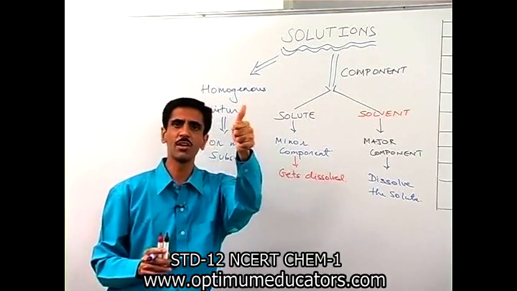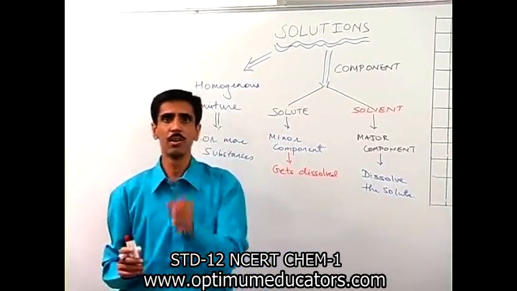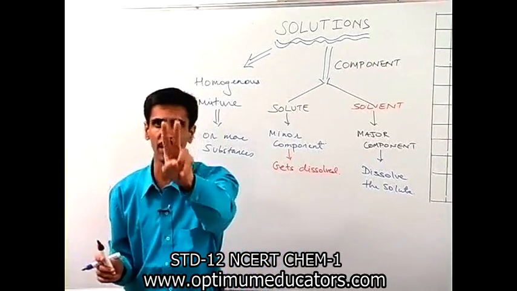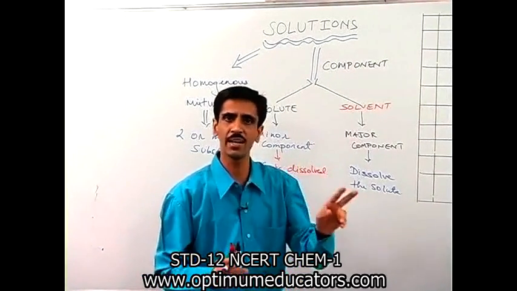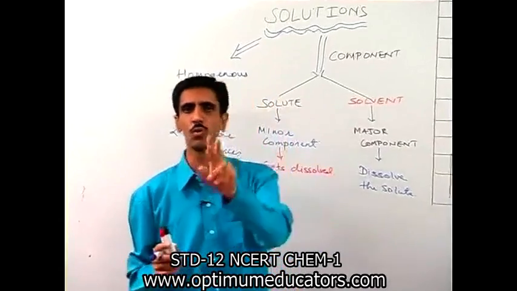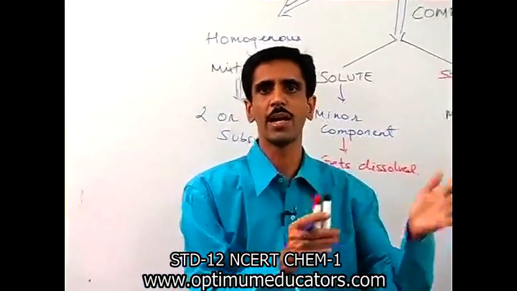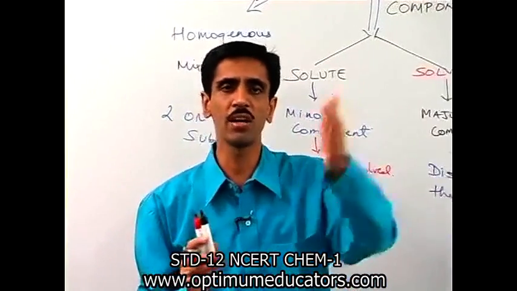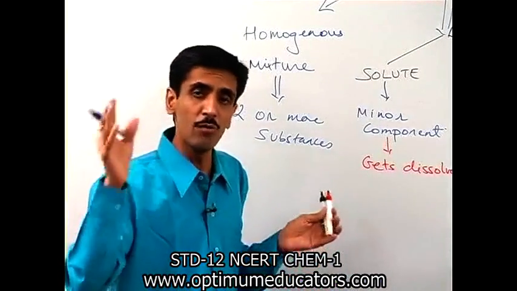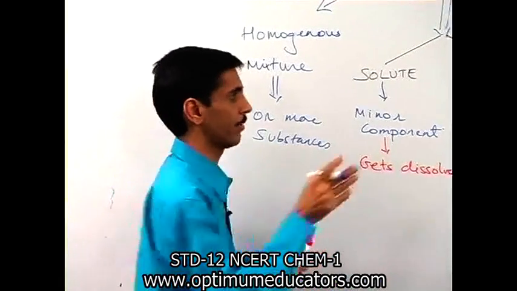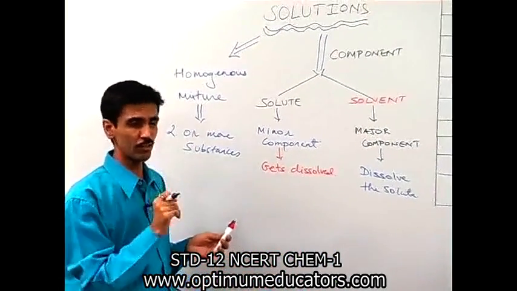That is the first point: okay, solution क्या है? Yes, it's a homogeneous mixture. Mixture बोलेंगे, so at least two substances. It can be more than that also. And जब component की बात करेंगे, so that means they are always two. One, a minor component, the other is major component. Minor solute, major solvent. Alright, next thing is, now when we do a relative comparison between the solute and the solvent, so we have a different type of solution also.